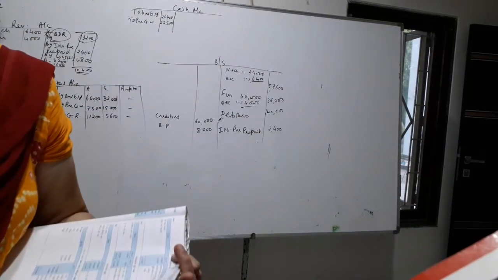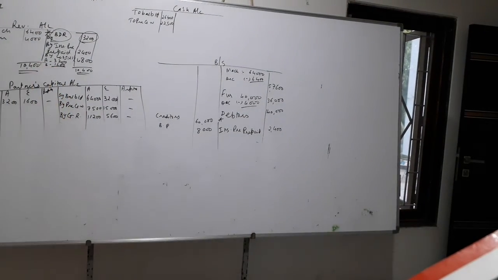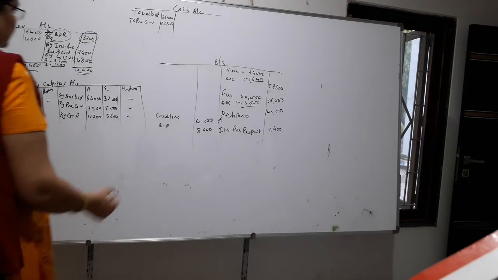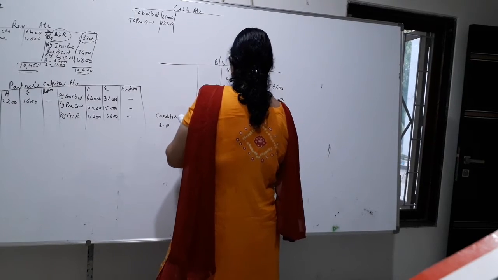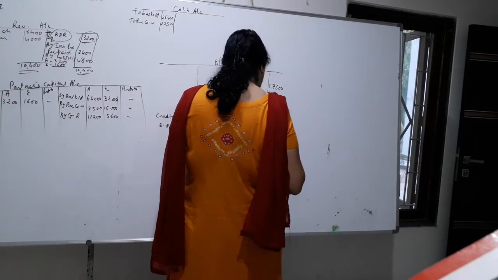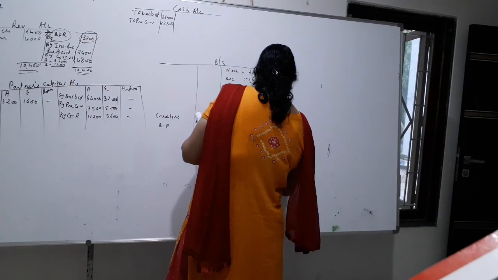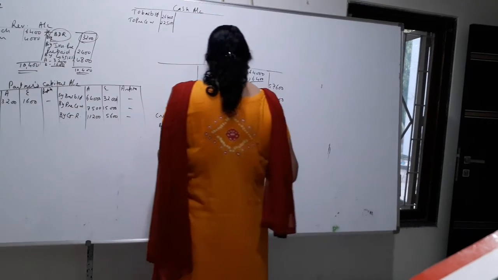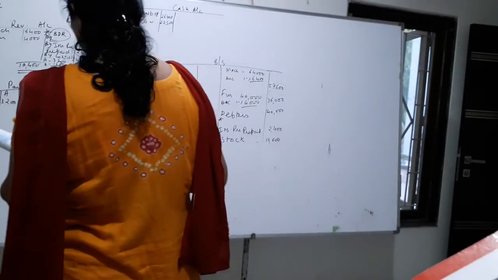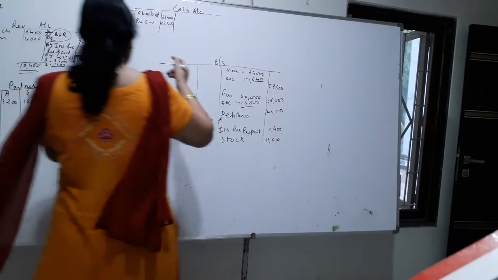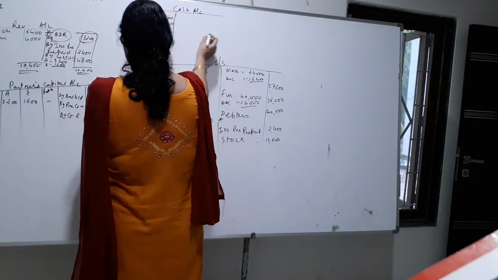Now where you have to look on the asset side. So asset side, look. Goodwill, no. Machinery, furniture, stock. Stock you have to write. Stock as it is. Nothing is given to be revalued. 13,600. Stock. Debtors we have written. Now cash. So cash account total. Nothing is given this side.